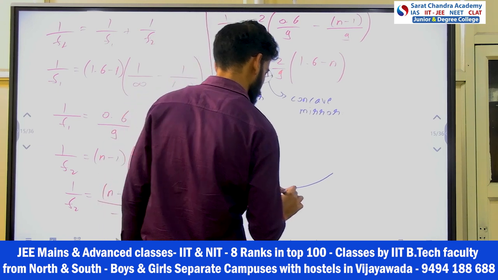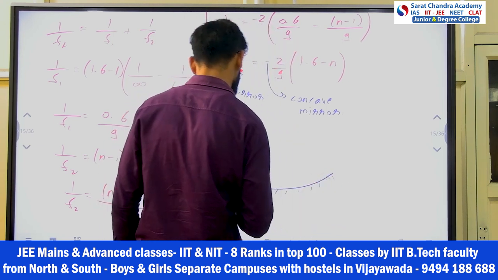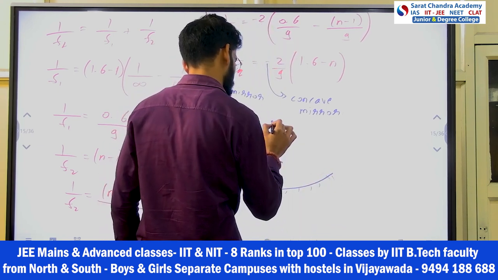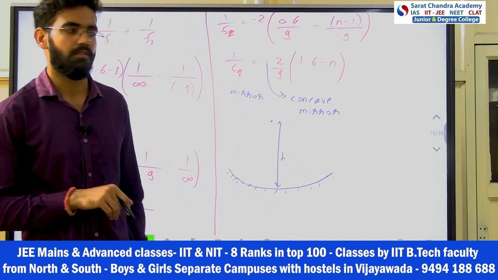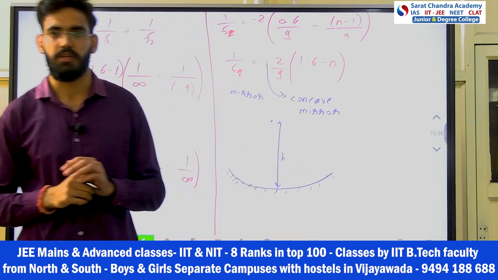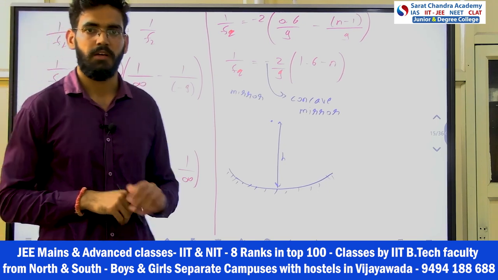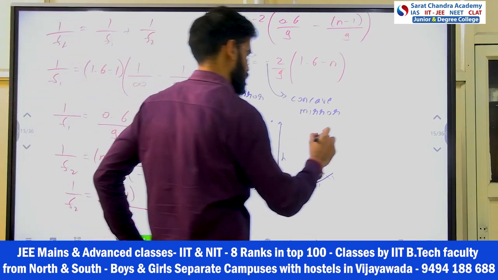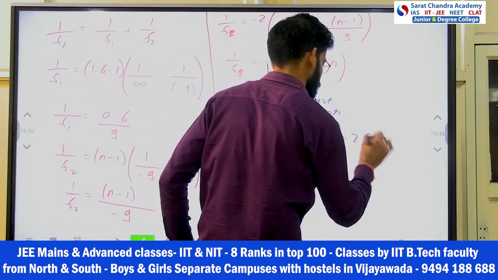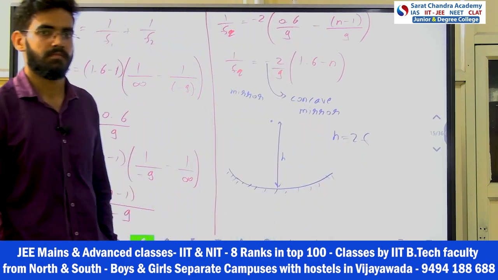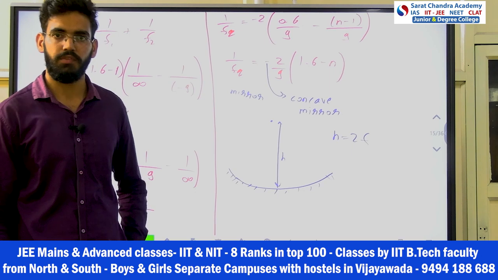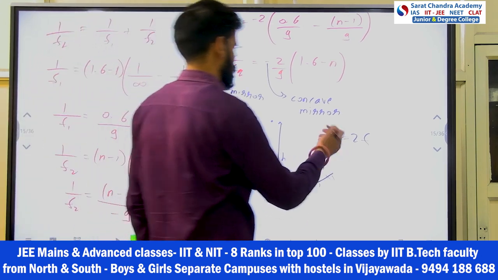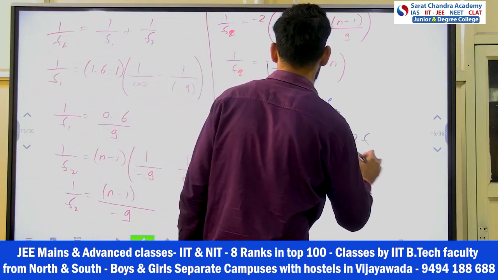Now he said that from h height, the image is making on that only. In a concave mirror, when the image is made on the object itself, when is it possible? When it is at R, right? So h is equal to 2f, when it is at the center. So h is equal to 2f, that we know. So that's it, the answer came. h is equal to 2 times f.